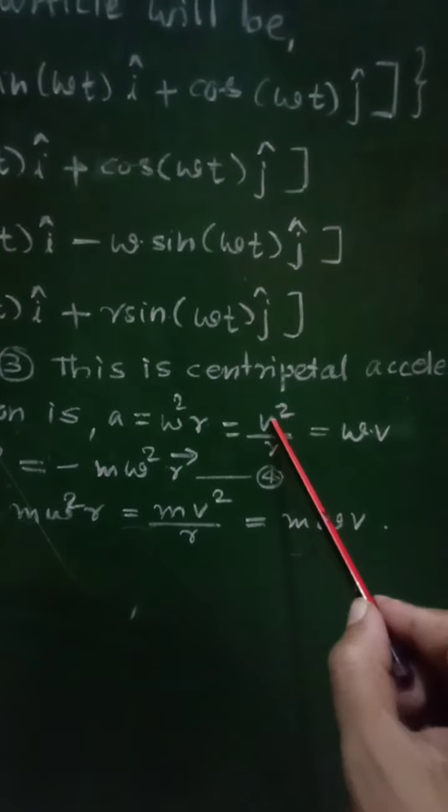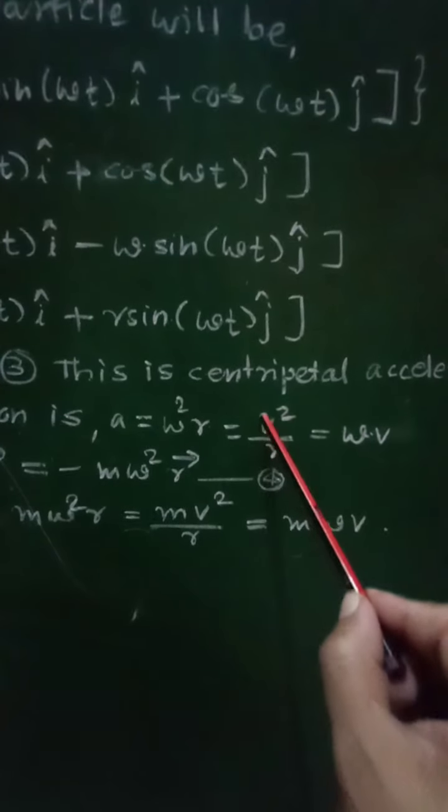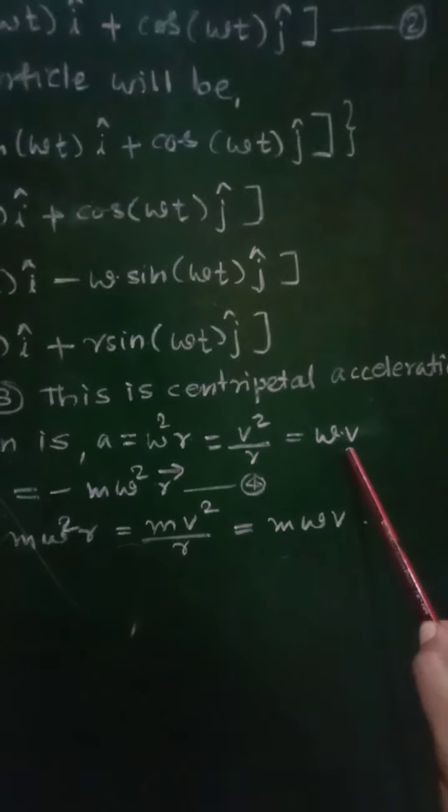It is omega v because v square by r is v by r into v, and v by r is omega, so the magnitude of acceleration will be equal to omega v.